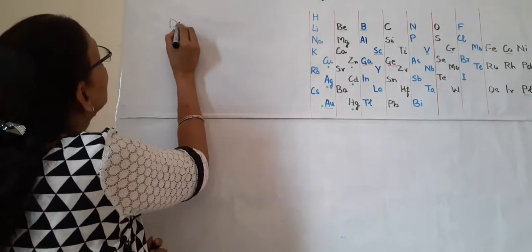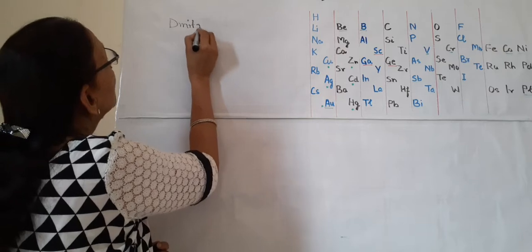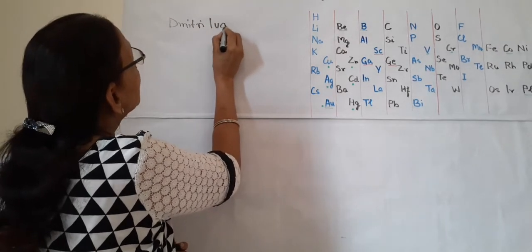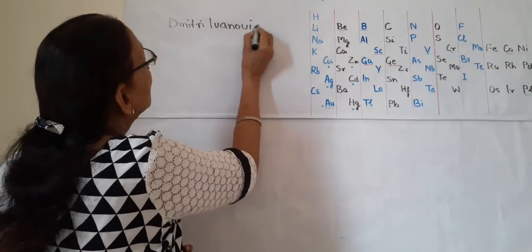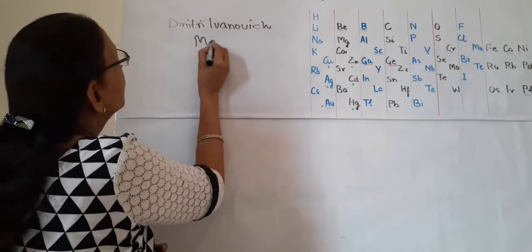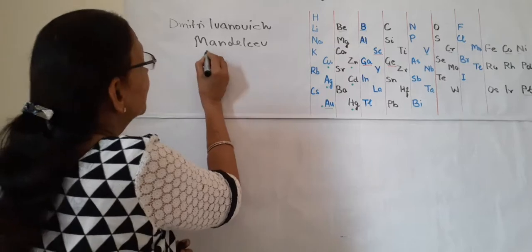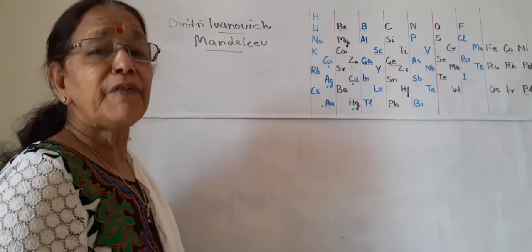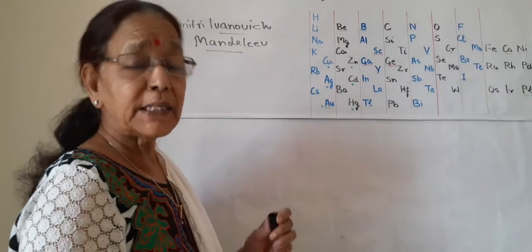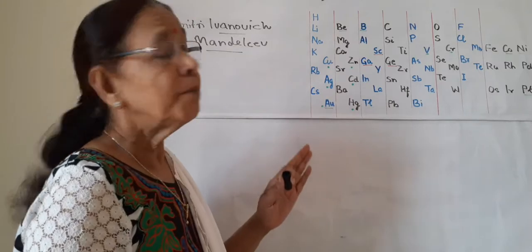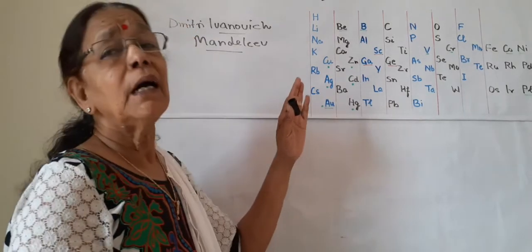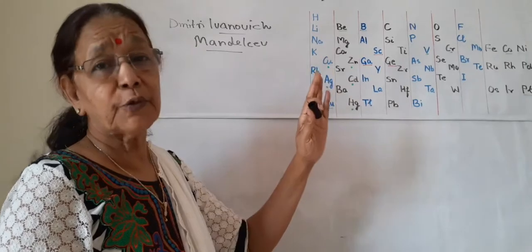Dmitry Ivanovich Mendeleev. His classification was a very famous periodic classification of elements because he had done meticulous work.